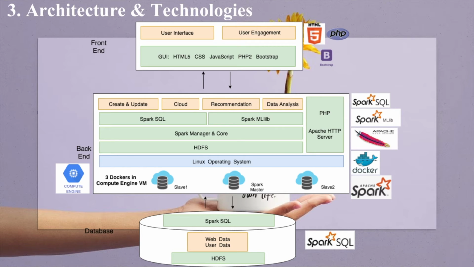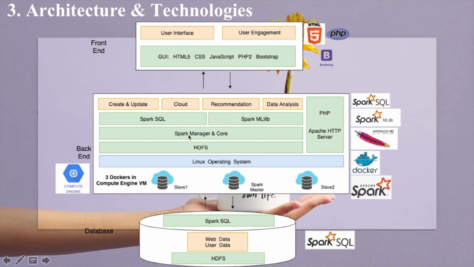Under Spark framework, in order to create a cluster environment for better operation and distributed file system, we set up 3 Dockers that are 3 computer nodes in one virtual machine, one for Spark master and the other 2 for the Spark slaves. Upon these nodes, we use Apache HTTP server here to support website. We also use HDFS here to increase communication among workers, enhance security and backups of data.